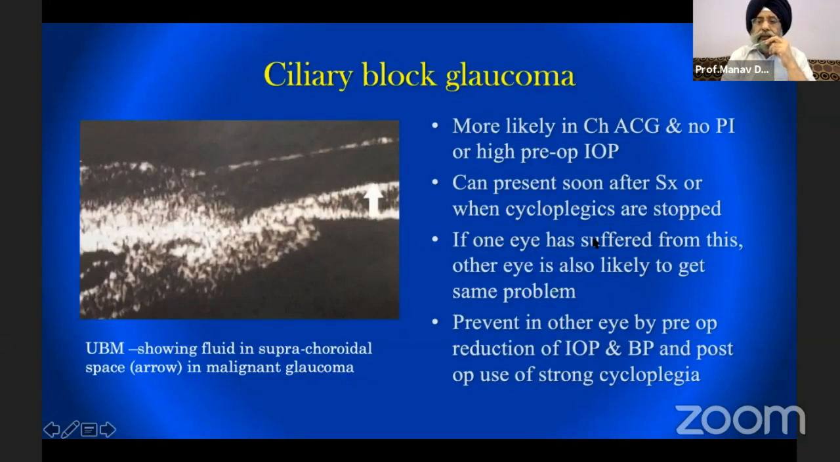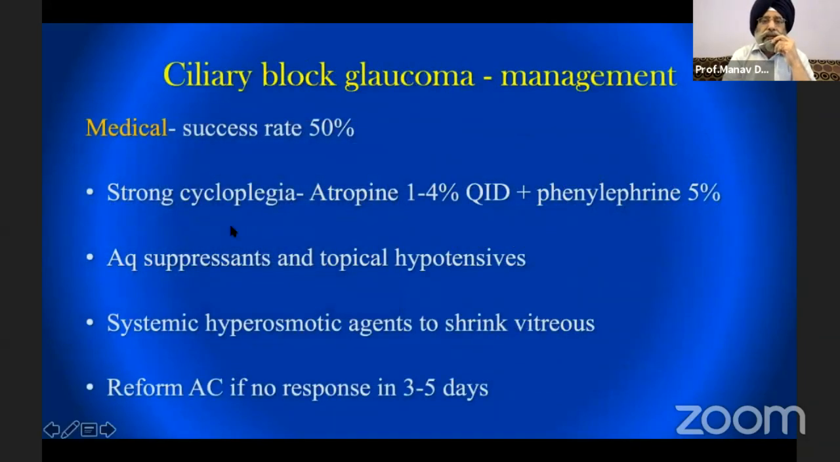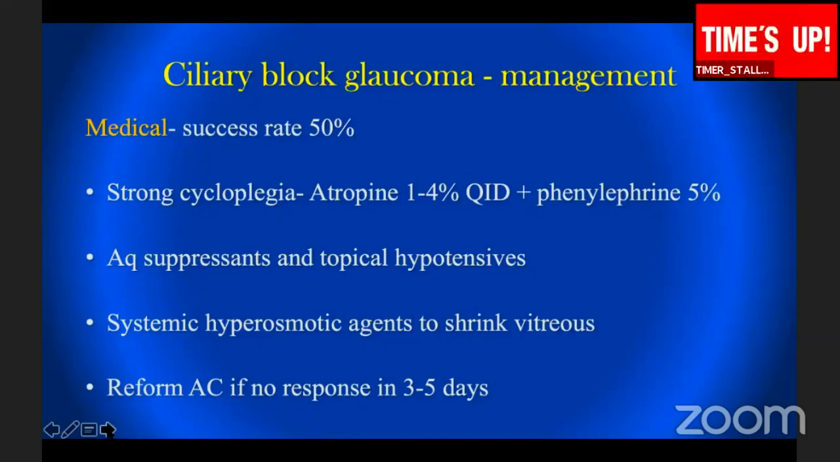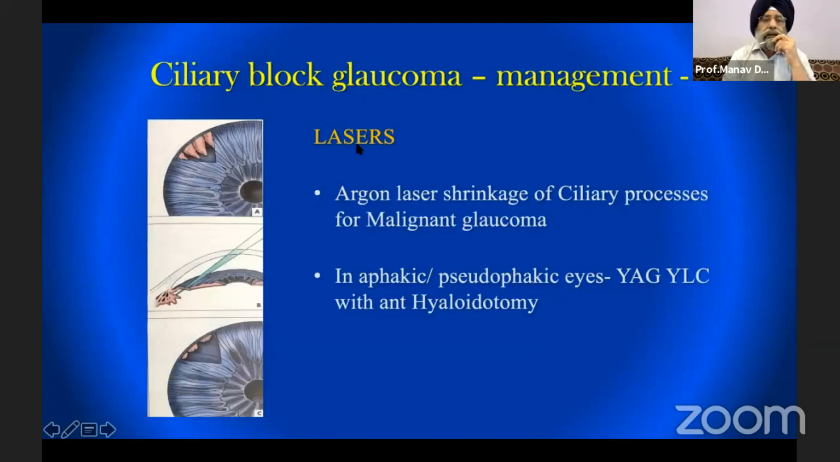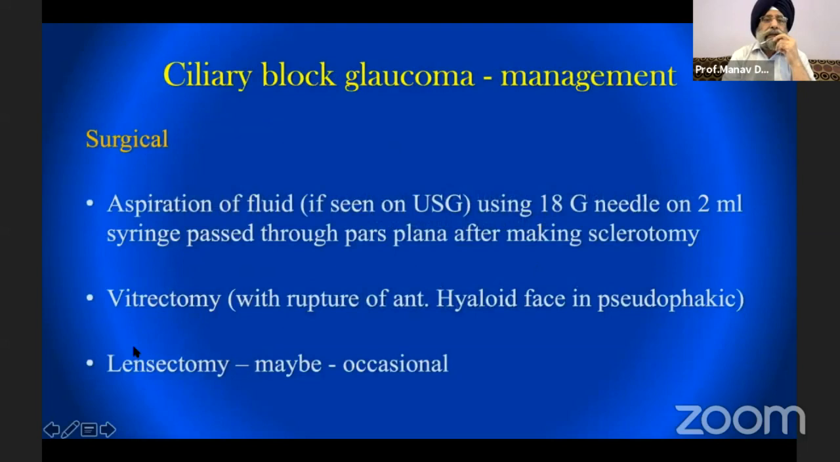If one eye has suffered from this, then the other eye is likely to have the same problem, and preventive measures may be required. The treatment for this is mainly cycloplegics, which may be required lifelong following this complication. And reform the AC if there is no improvement in 3 to 4 days, and further treatment can be by lasers or by surgery.